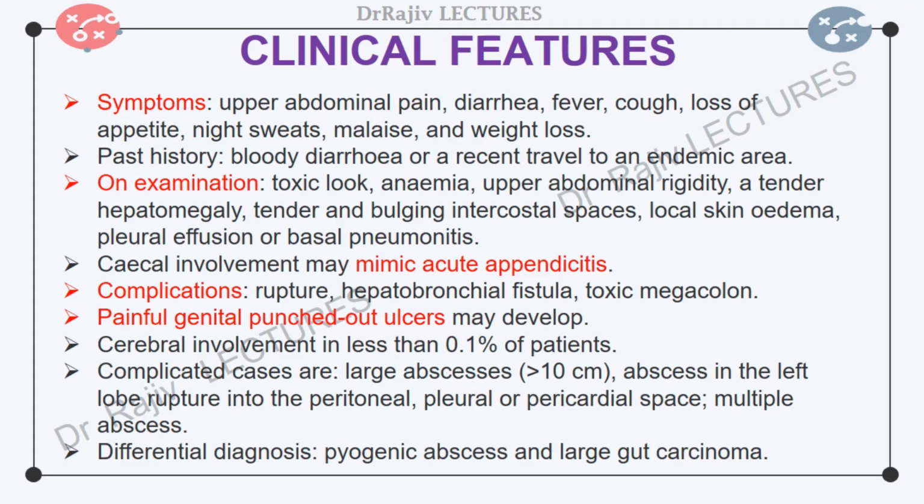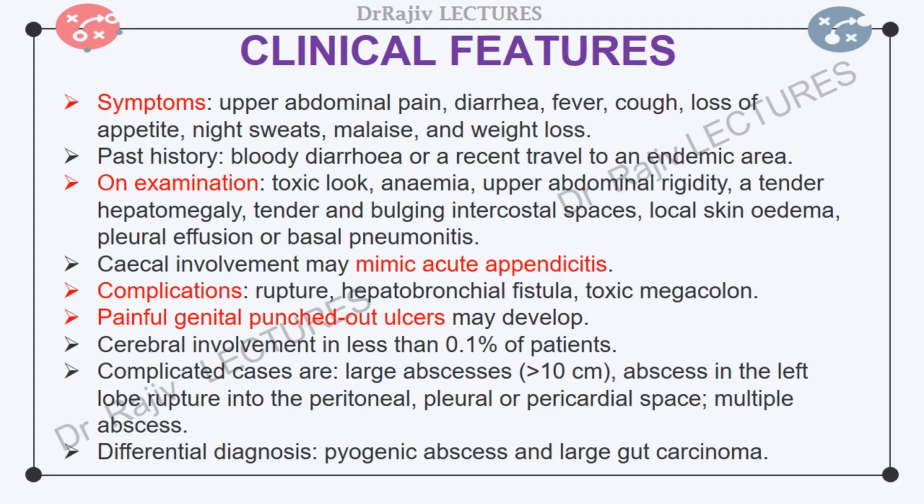Rarely, rupture of the abscess into the peritoneal, pleural, or pericardial cavity may lead to an emergency presentation. A hepatobronchial fistula may develop with cough productive of large amounts of necrotic material or pus. Cecal involvement may mimic acute appendicitis. Patients may develop toxic megacolon. Virtually all patients have heme-positive stools. Painful genital punched-out ulcers with profuse discharge may develop. But even a dramatic presentation or complication carries a good prognosis if managed timely and appropriately.